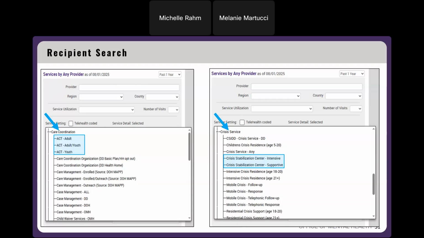So if you log in as a provider and you offer these specific types of services, you can see these services in the services by specific provider section. But what I've done is I've gone to the services by any provider section so you can see if individuals you're serving have received these services at any other provider in New York State. So we have the ACT services that have been divided into adult and youth, and that's located under the care coordination bucket. So if you tap on that little minus sign, that'll expand that category and show the ACT services.